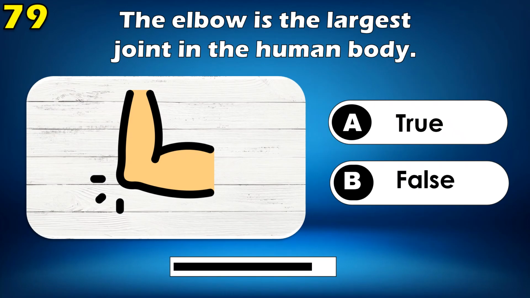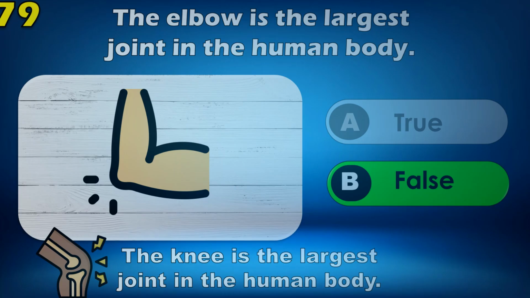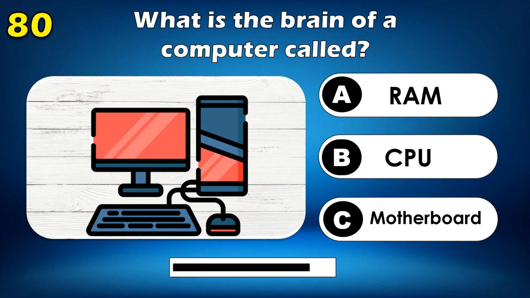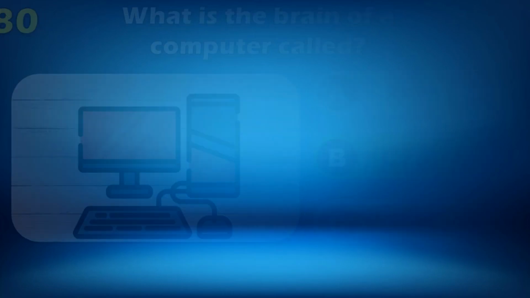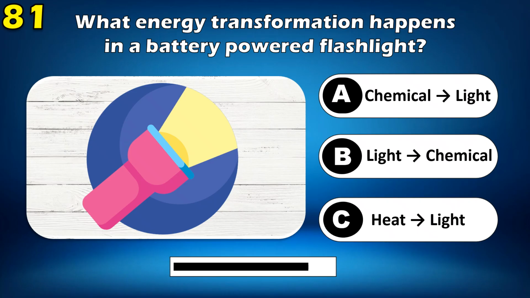The elbow is the largest joint in the human body. True or false? False. What is the brain of a computer called?